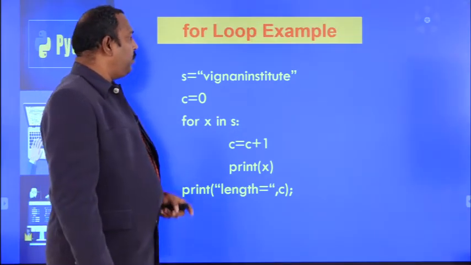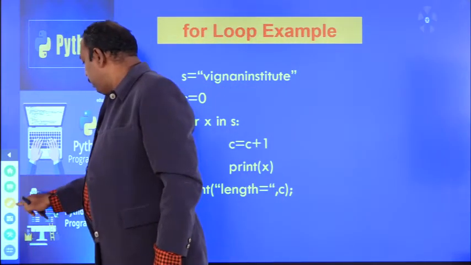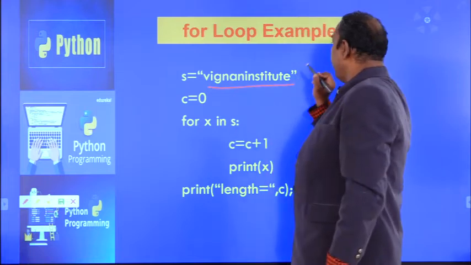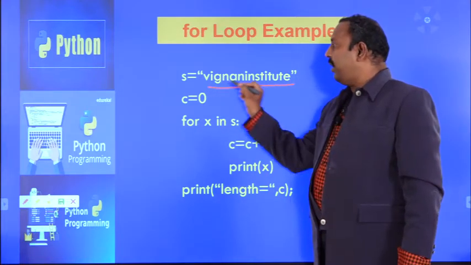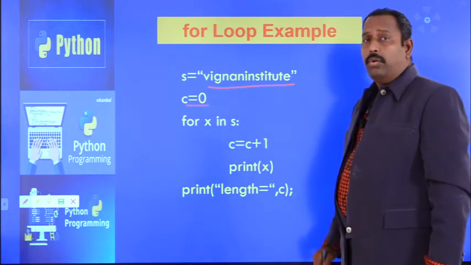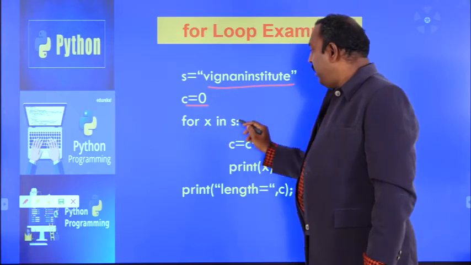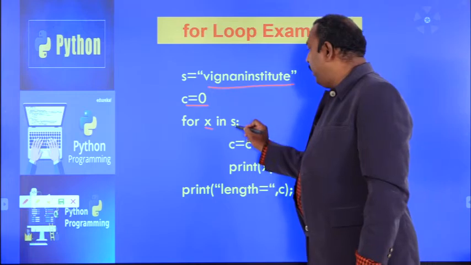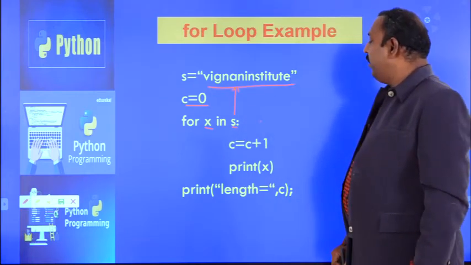And when coming to this example, s equal to Vignan Institute. This is a string sequence. I have taken s equal to Vignan Institute, and c equal to 0 is nothing but the count. Count value 0 we have taken. For x in s, x is a loop variable. Here s is a sequence. Sequence is nothing but a string.